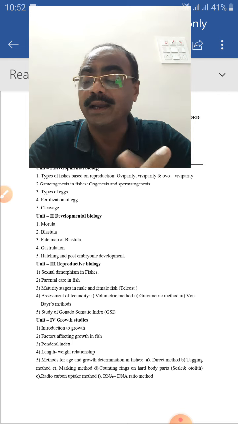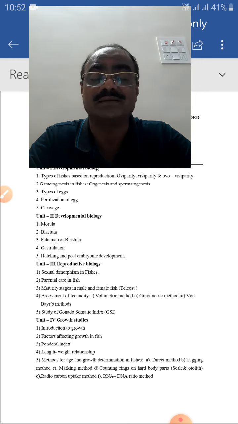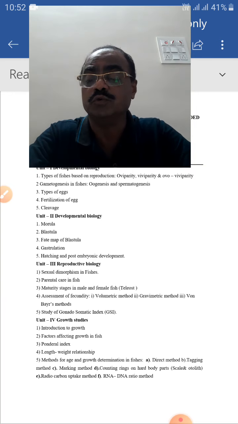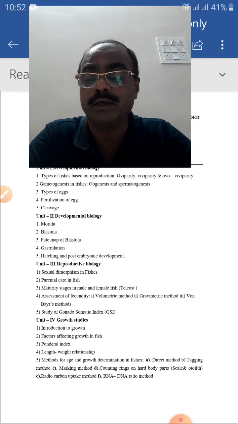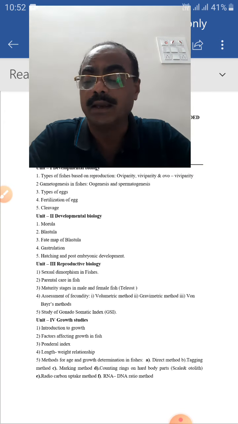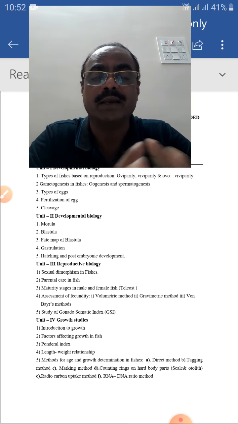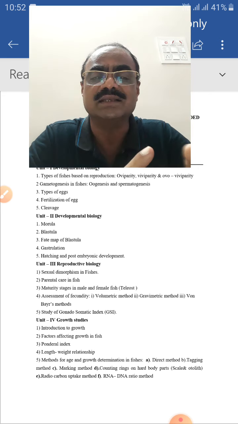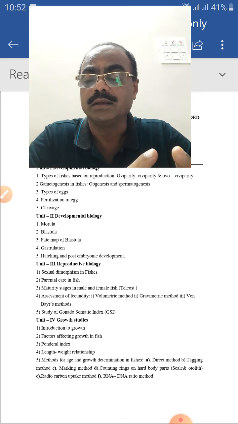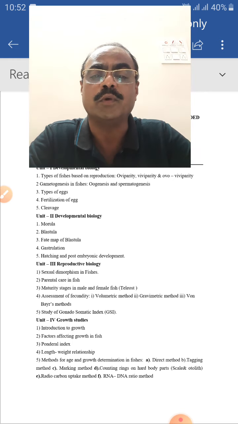Third is the ponderal index. The ponderal index, also called the condition factor, is used for obtaining information on seasonal variation of the condition of fish in relation to the variations. What seasonal variations occur, particularly on animals, we are going to study under the ponderal index.